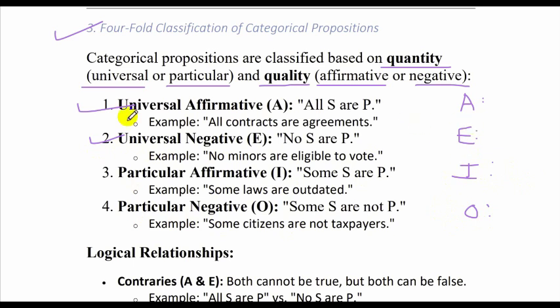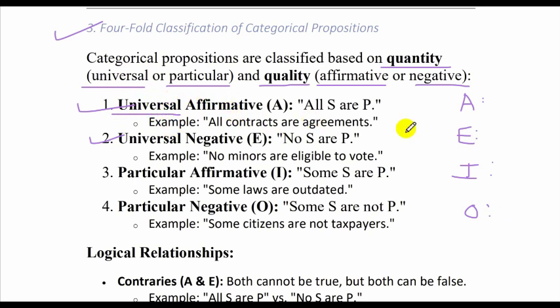Alright. Now first of all, we'll try to understand what is universal. Universal means it includes the whole set, everything. But then we have something called universal affirmative.